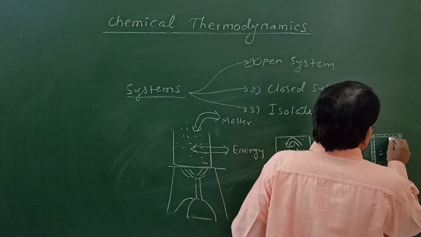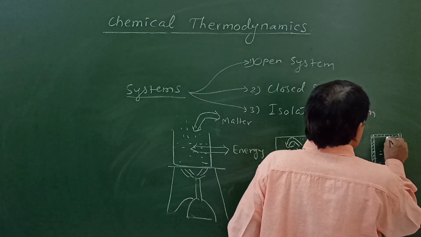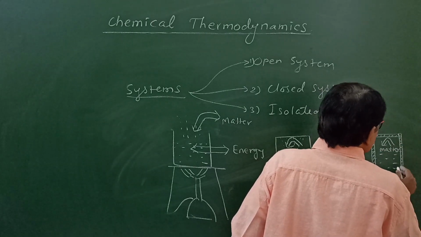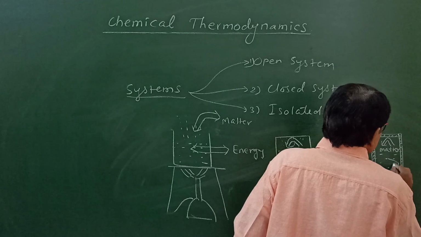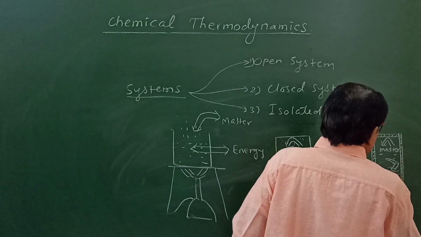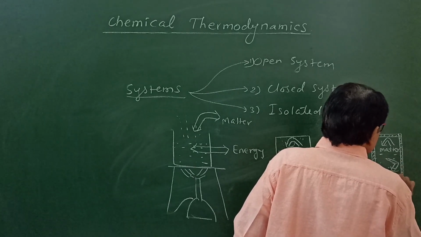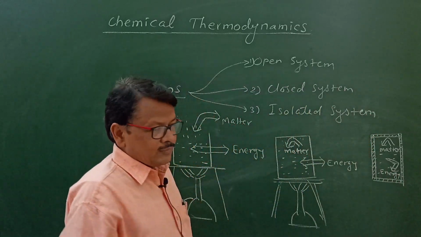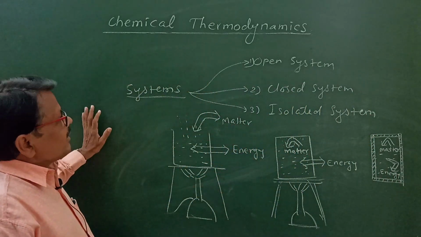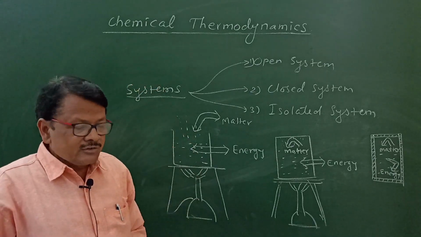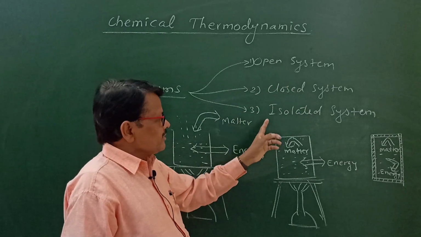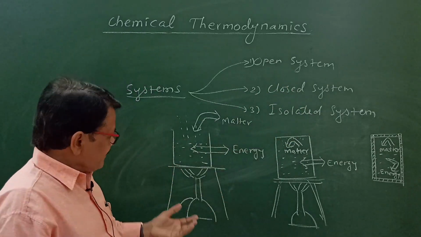Means here matter as well as energy is not exchanged by the system to the surrounding. So that is called an isolated system. So in this manner there are three types of systems. One is the open system, another is the closed system, and third is the isolated system.